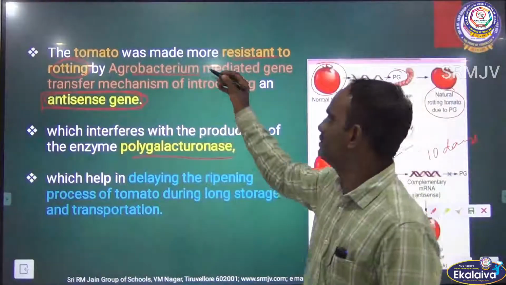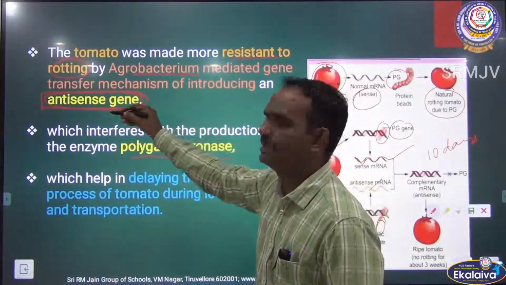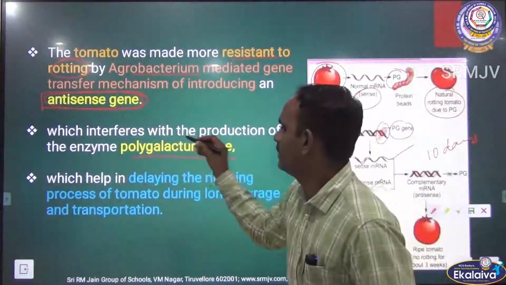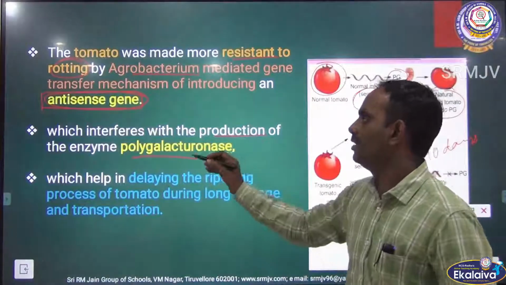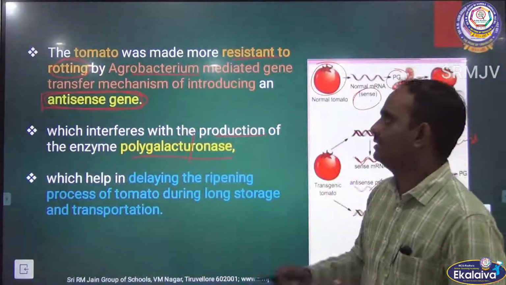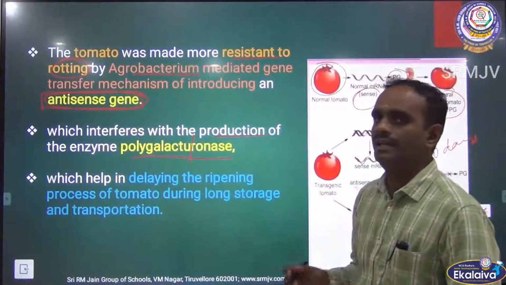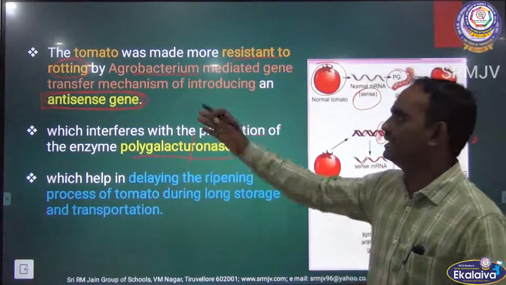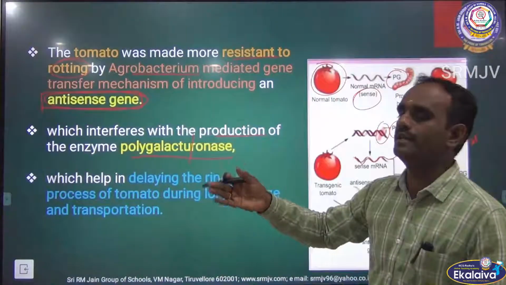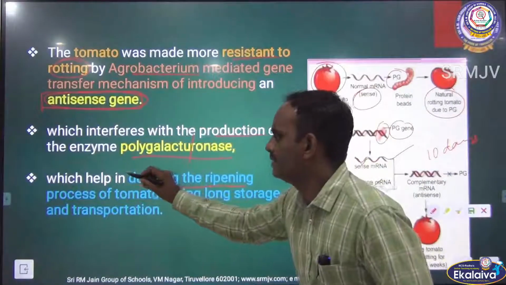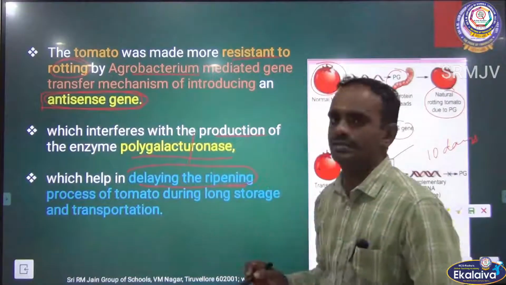With the help of this gene transfer method, the antisense gene is inserted into the normal tomato, which interferes with the production of the enzyme polygalacturonidase. This antisense gene blocks the enzyme function, which helps in delaying the ripening process.